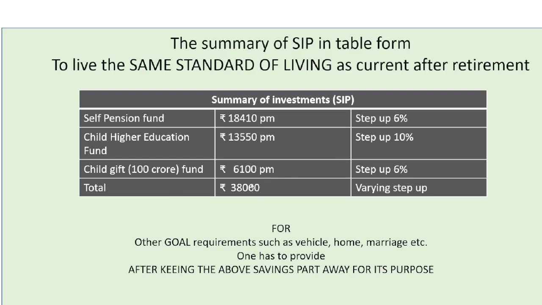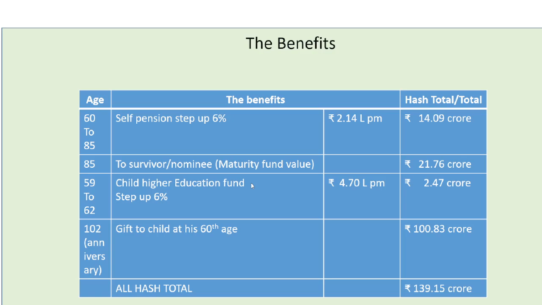For this SIP, what would be the benefits? From age 60 to 85, for self-pension with a step-up of 6%, pension step-up from age 60 to 80, SWP.